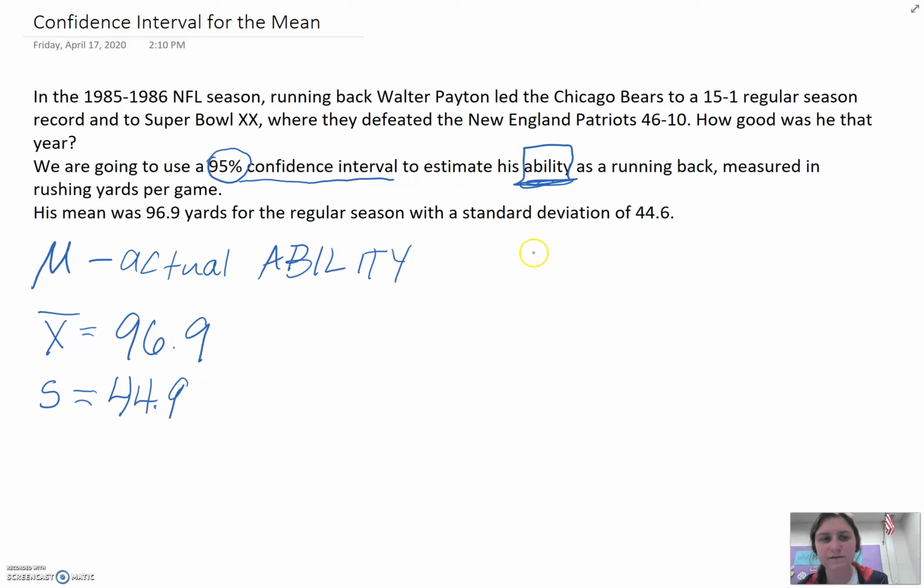The way that we find our confidence interval is by taking the mean and plus or minusing 2, because we're just going to look at 95% within 2 standard deviations of the mean, times the standard deviation divided by the square root of n. Remember, s is the standard deviation, n is the number of trials or observations. In this case, it's going to be the number of games. We're just looking at the regular season. They went 15-1, so that's 16 games.